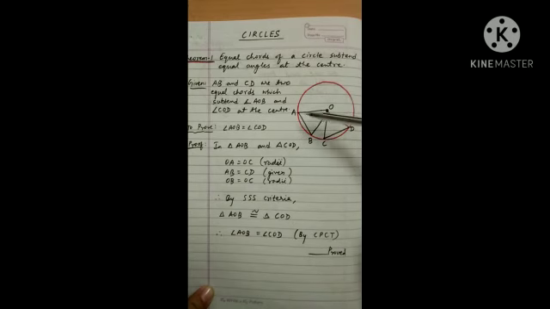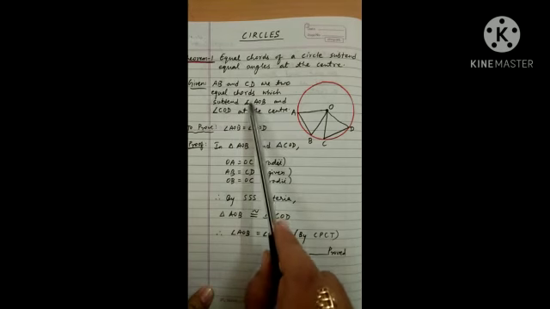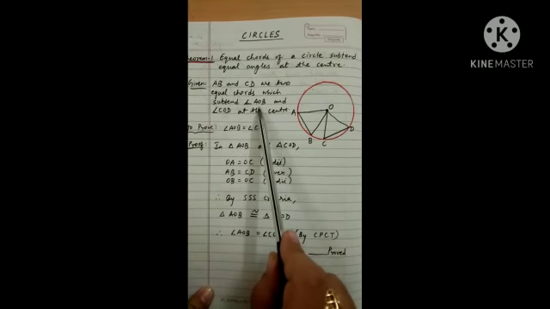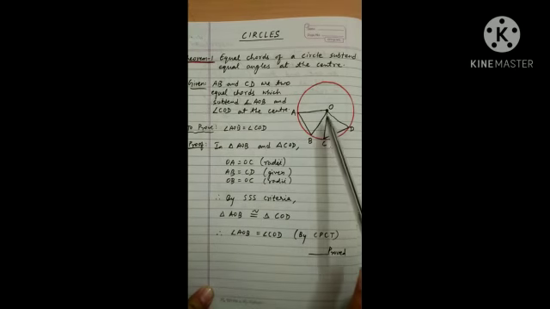It means we have to prove that angle AOB and angle COD are equal to each other. What is given? AB and CD are two equal chords, making central angles AOB and COD. We have to prove that these two angles are equal.